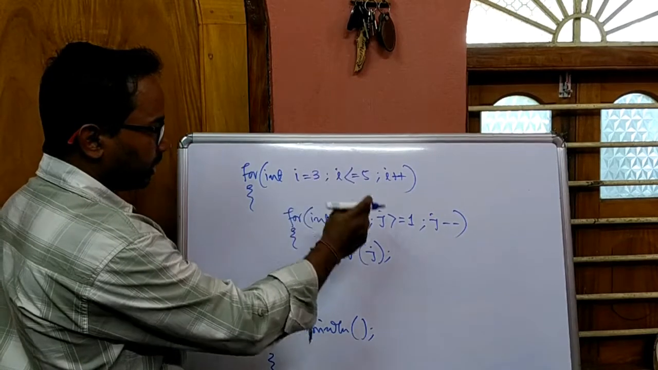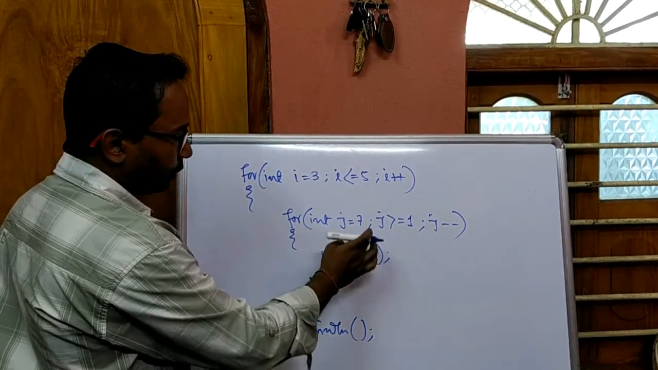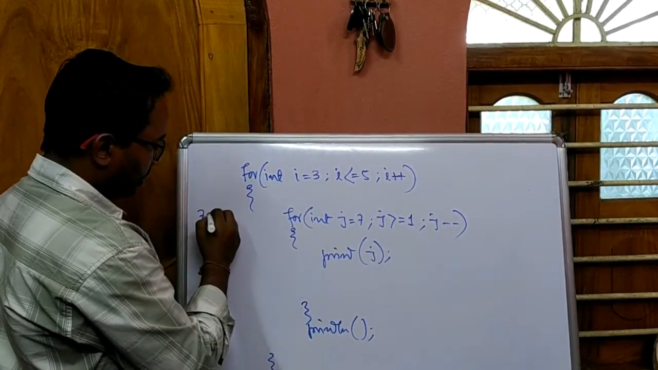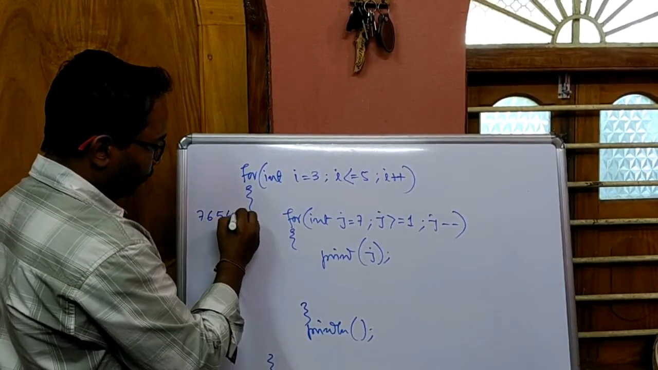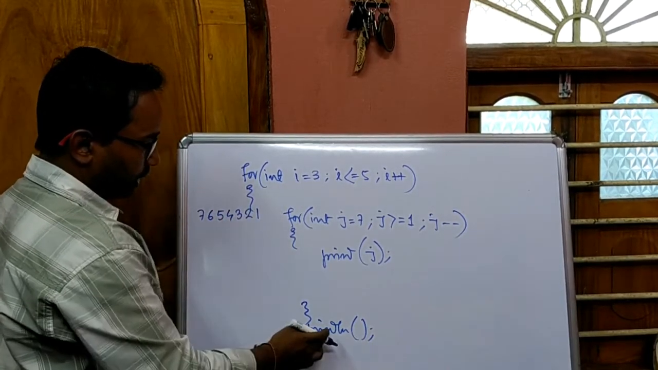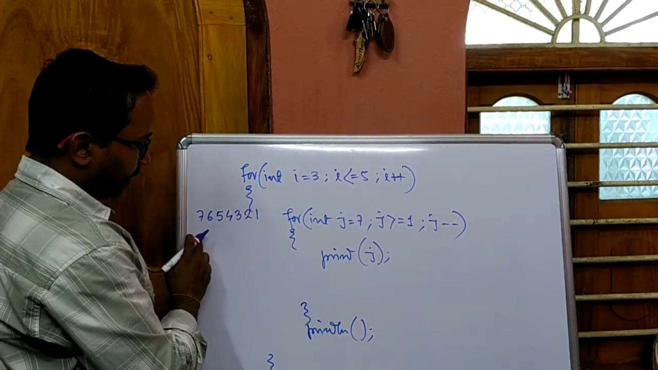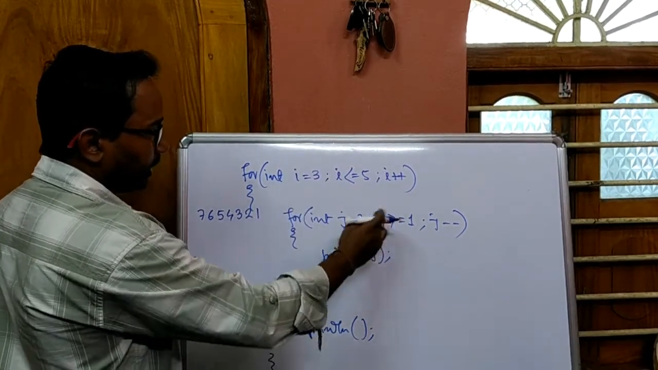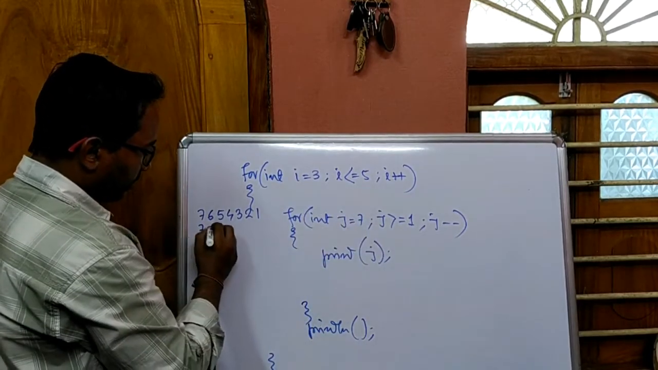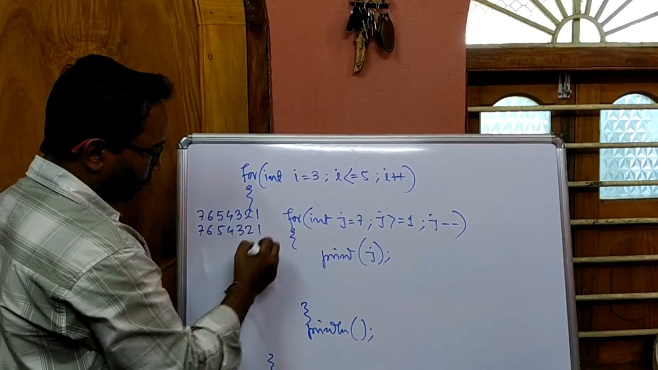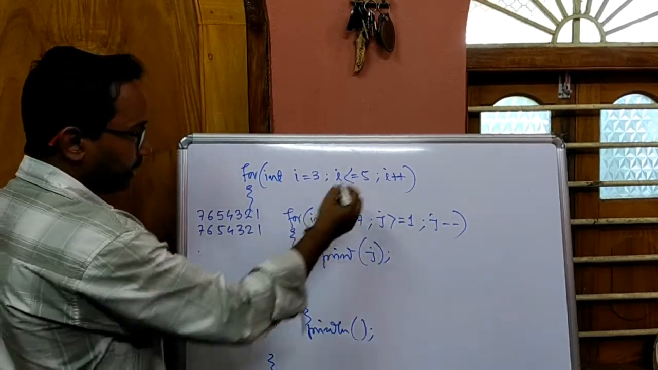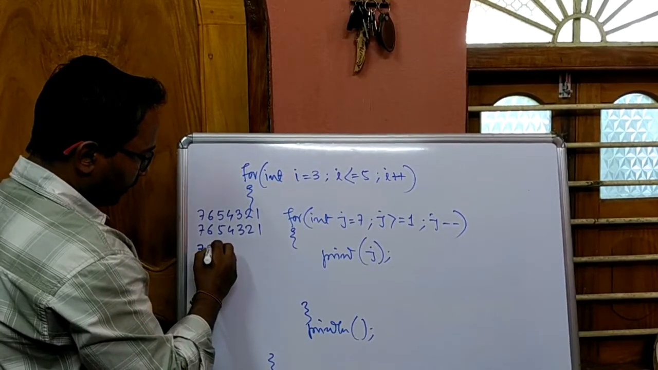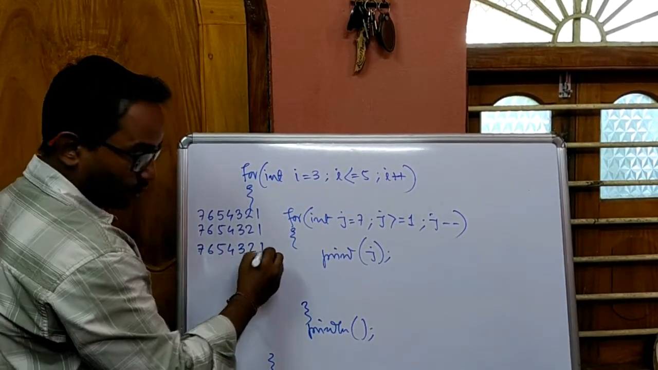First time i's value is 3. So for 3, this inner loop will execute 7 times for all the values of j from 7 to 1. So 7, 6, 5, 4, 3, 2, 1. Over. Then println will bring the control here at the beginning of the next line. Now the outer loop will execute for 4 value of i. Again this inner loop will execute 7 times, 7 to 1. 7, 6, 5, 4, 3, 2, 1. And then println next line. Last value of i will be 5. For 5 again this inner loop will execute for 7, 6, 5, 4, 3, 2, 1.